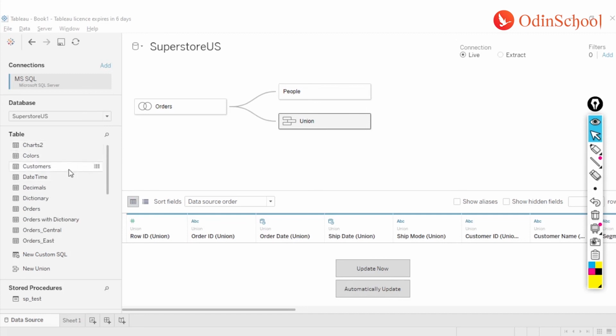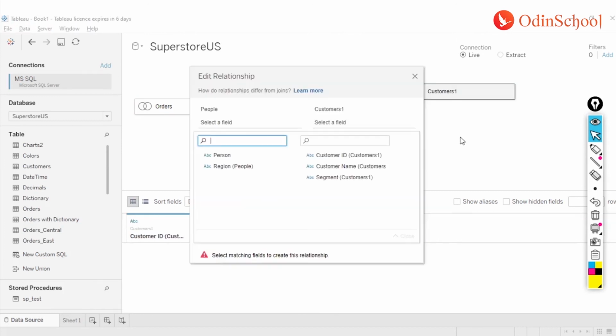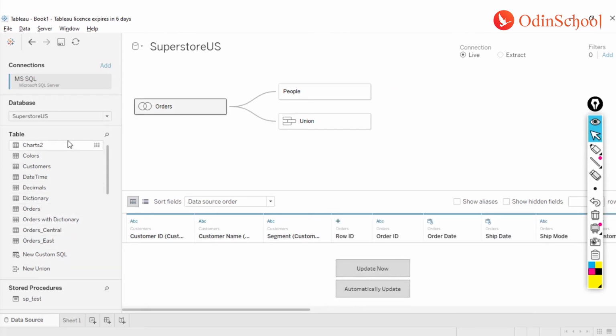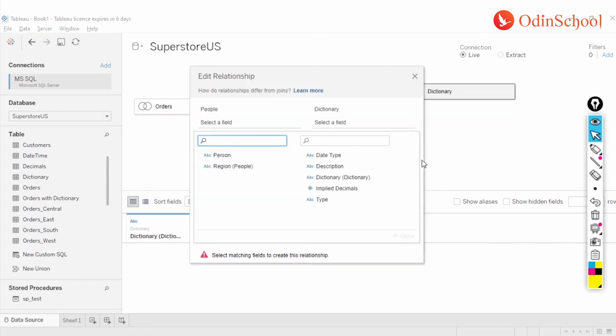Let's see if I can use something else. I can get the customers over here, and I can have one more join to this one, and we can keep increasing this join mechanism. I don't think I have anything common over here, so I'll just remove this one, and I'll try to see something else. Let's say I get the orders table only, or the dictionary table over here, and I assume there's some connection.